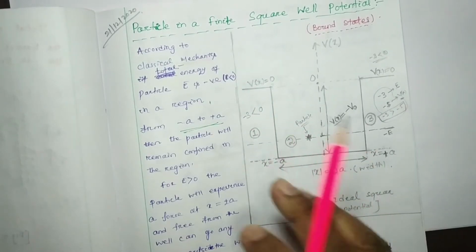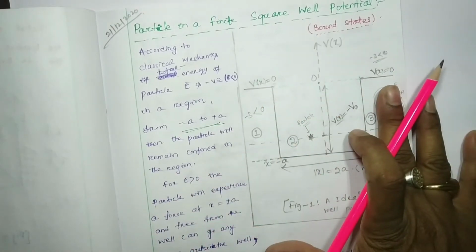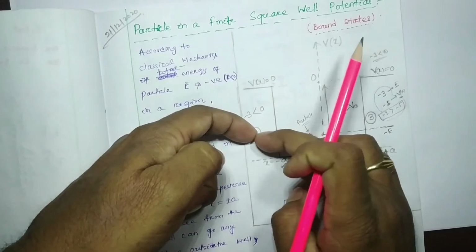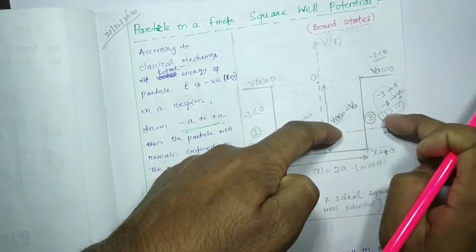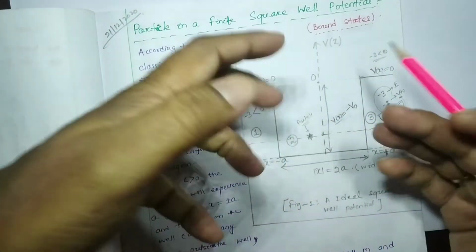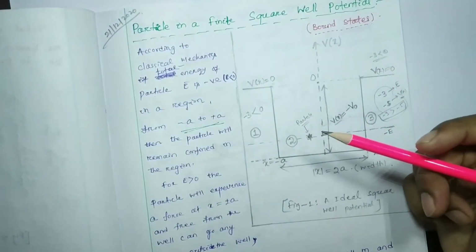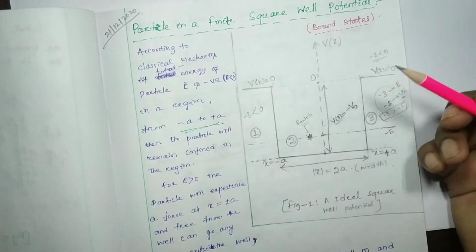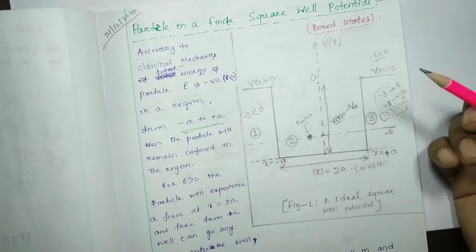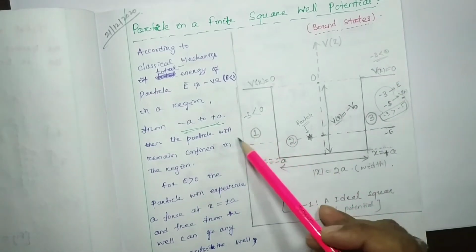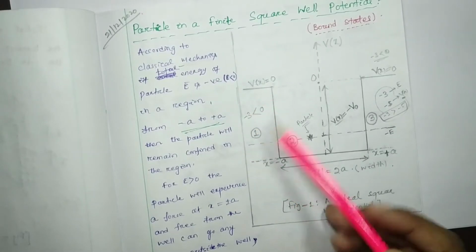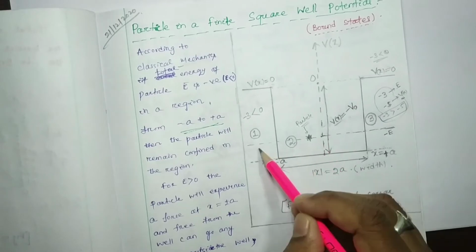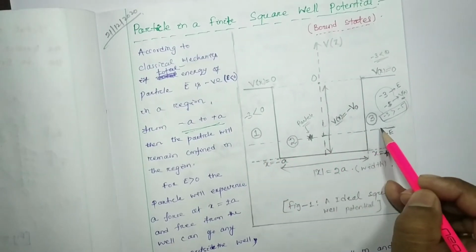So if this side is a higher potential, this particle could not penetrate into this region. That is our classical point of view. According to classical perception or common sense analysis, we can say that there is a larger repulsive potential and only a small kinetic energy, so the particle could not penetrate to region 1 or towards region 3.